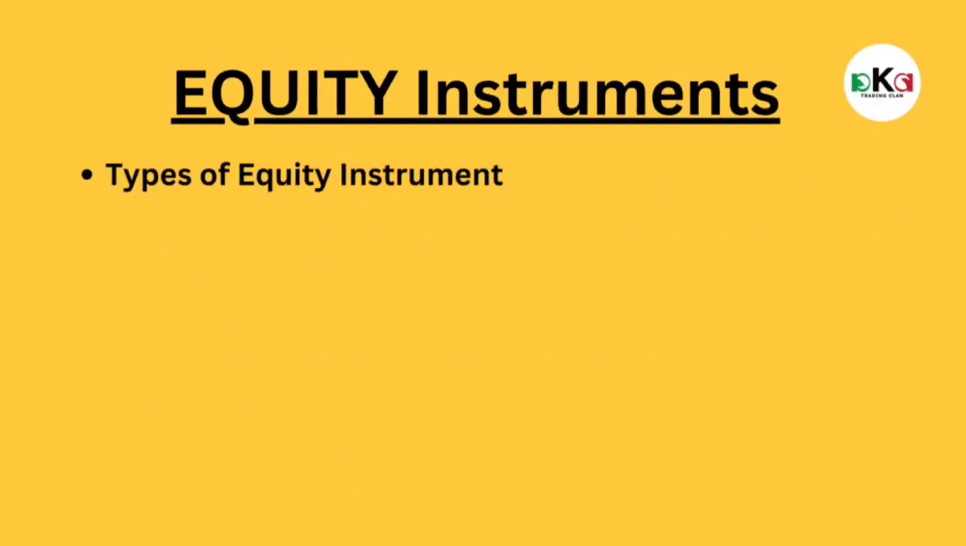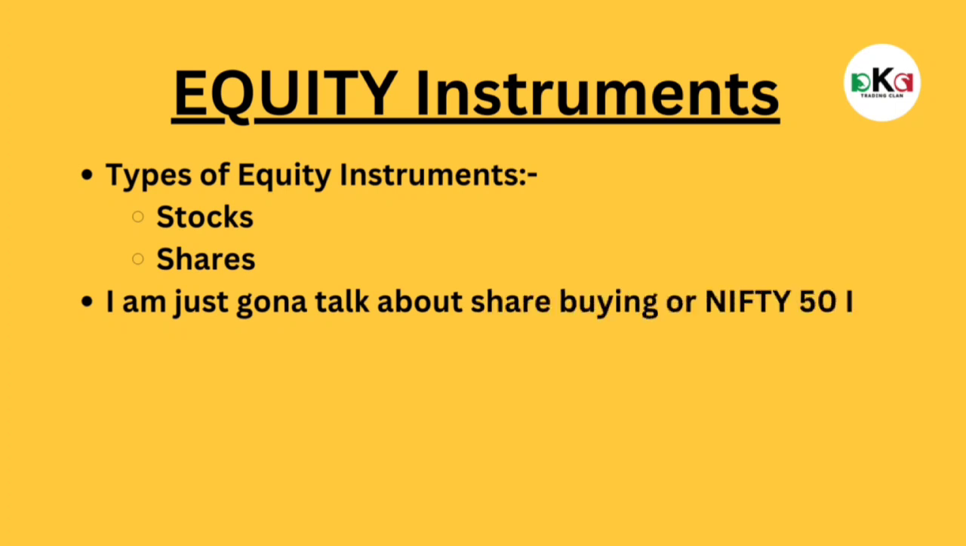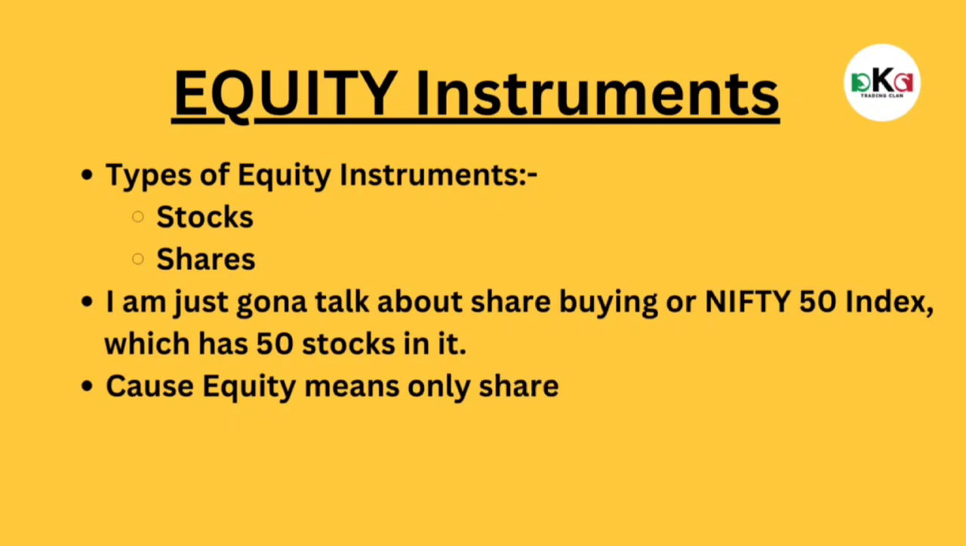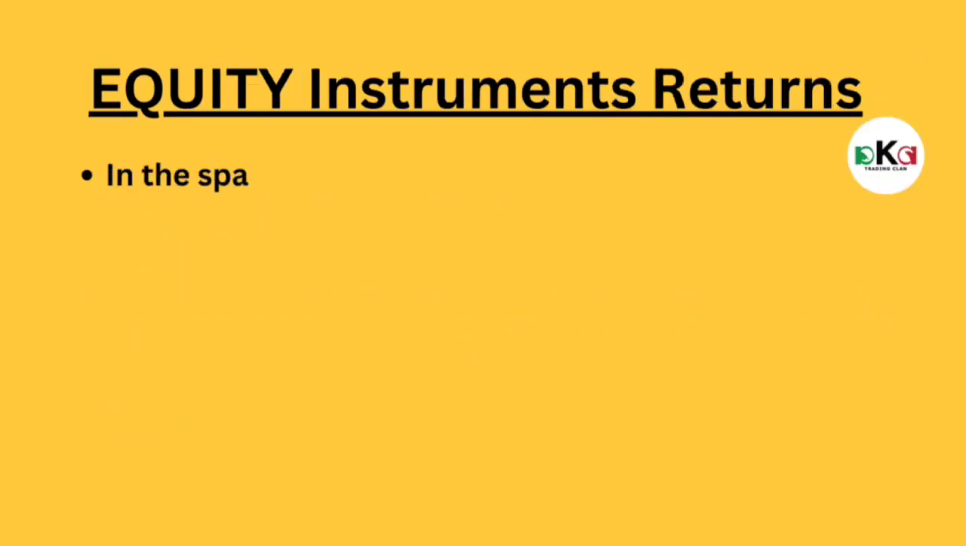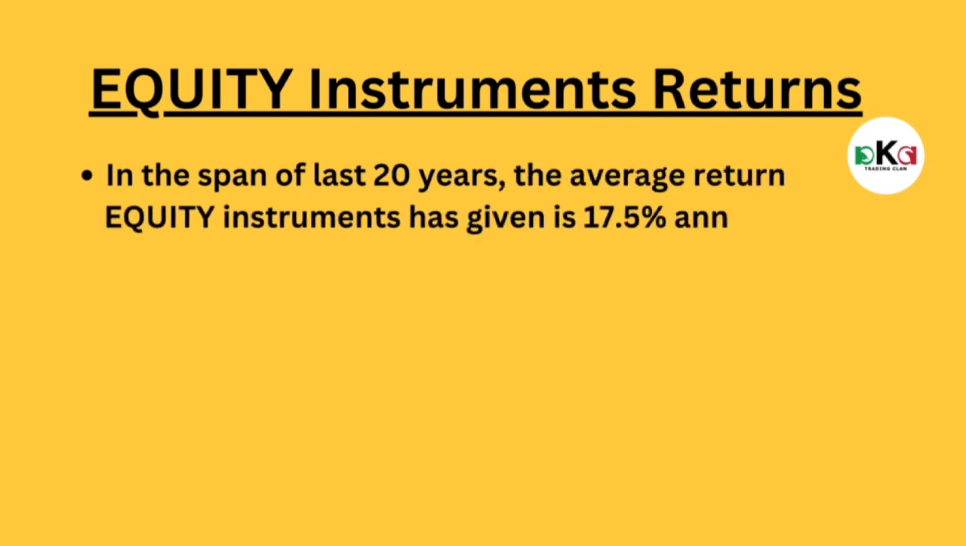Types of equity instruments: stocks, shares. I'm just gonna talk about share buying or Nifty 50 index, which has 50 stocks in it. Cause equity means only shares or stocks, nothing else. Equity instrument returns. In the span of last 20 years, the average return equity instruments has given is 17.5% annualized.